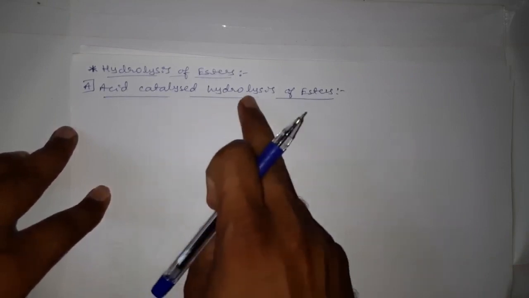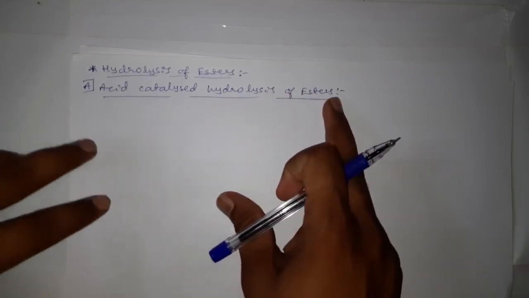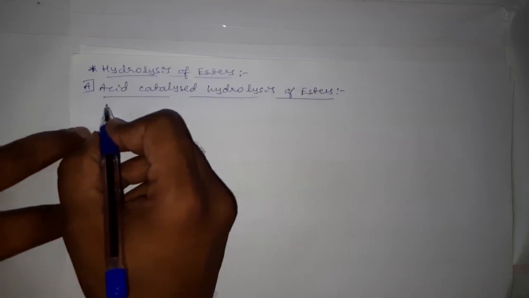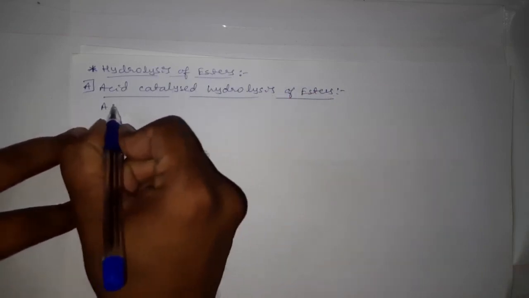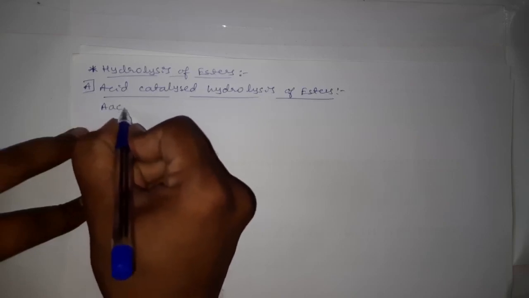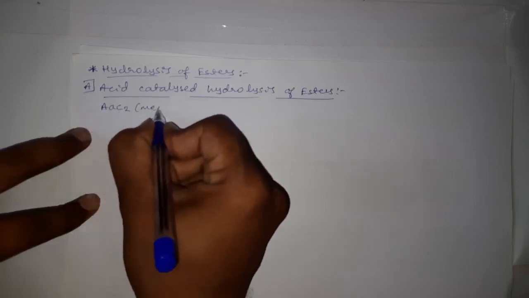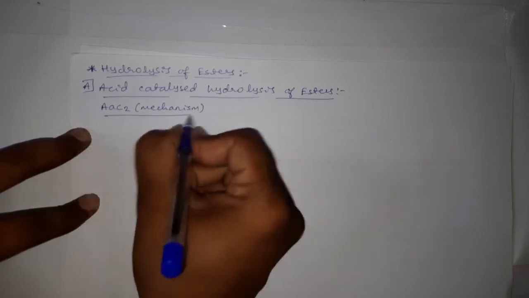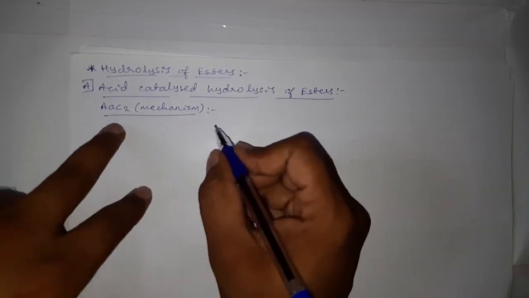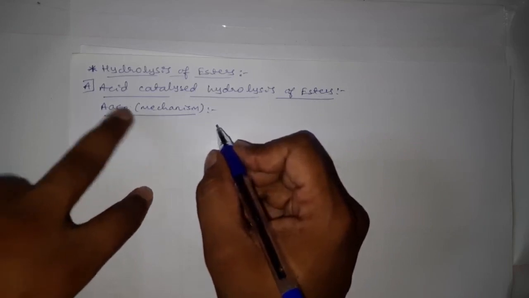Acid catalyzed hydrolysis of esters. This is catalyzed by an acid, and the mechanism is known as the AAC2 mechanism. What do you mean by this AAC2 mechanism?